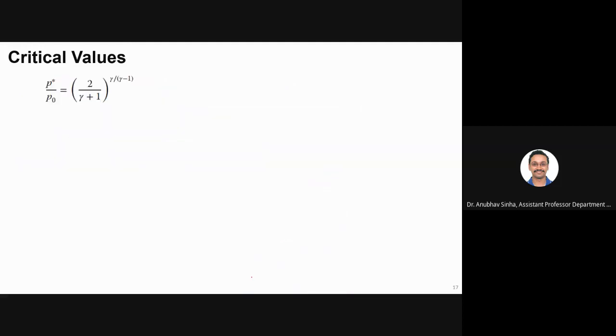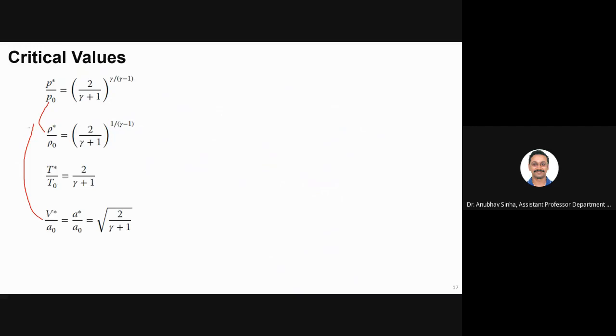Now, using critical pressure, we can also define other properties. We know from isentropic relations how density is related to pressure, how temperature is related to pressure, and how velocity and speed of sound are related to pressure, right? All this we have derived in isentropic relations.